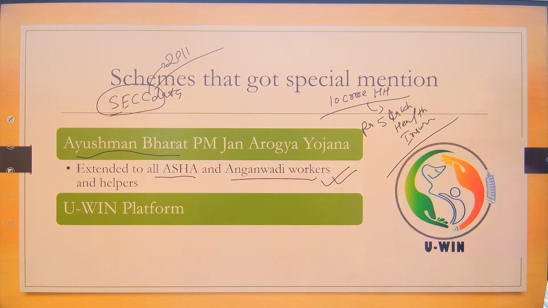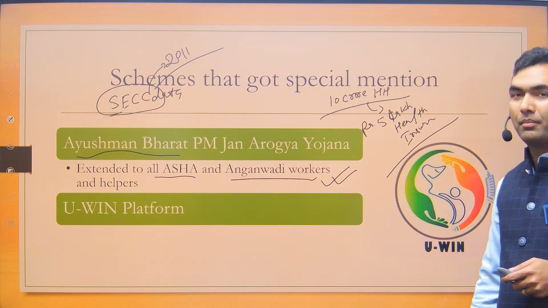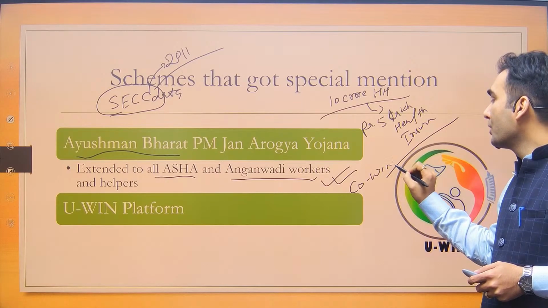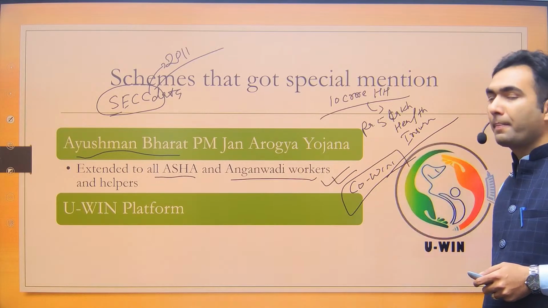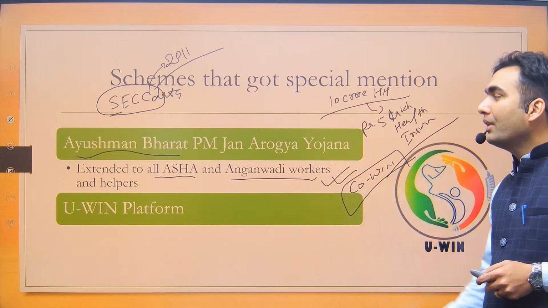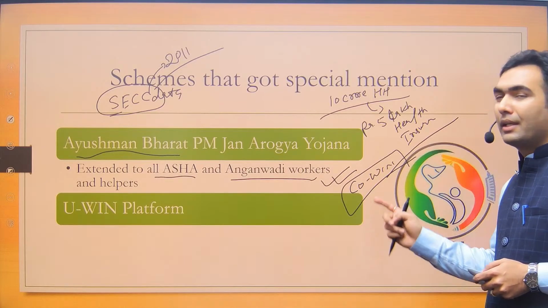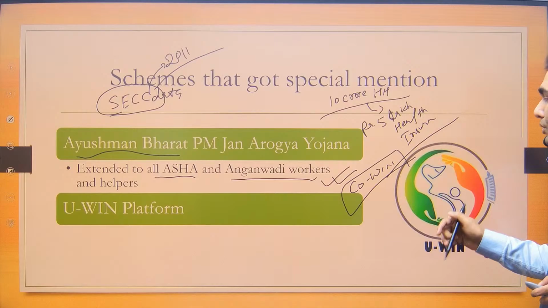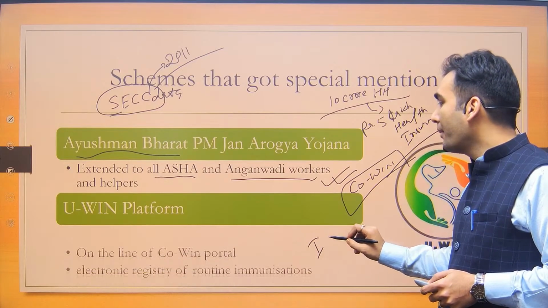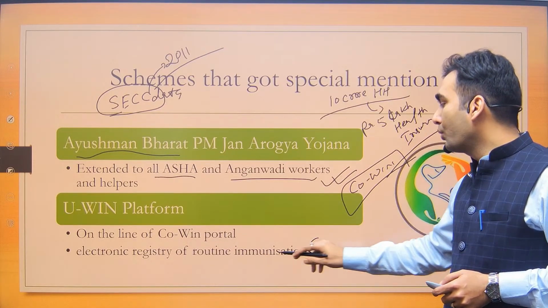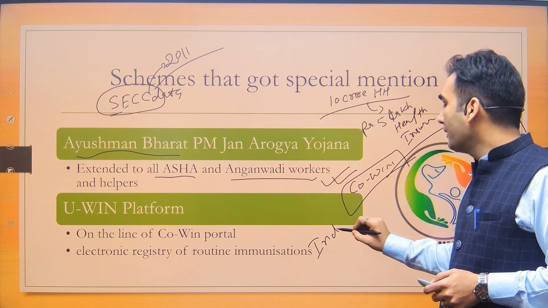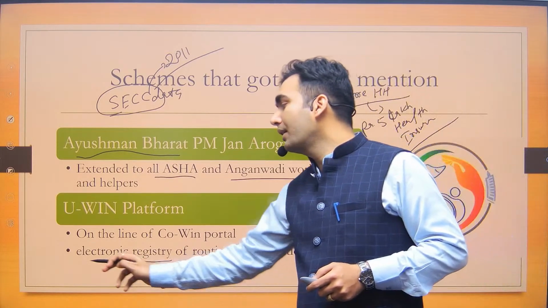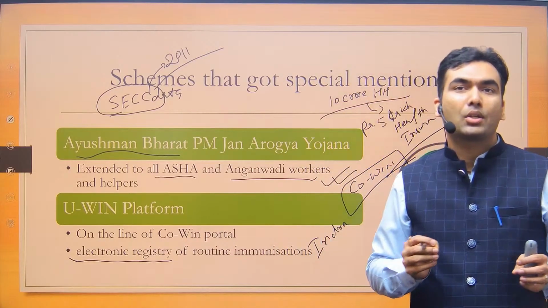Then the government has also announced that there is U-Win platform. Like earlier, there was this Co-Win platform. Co-Win platform was used for vaccination of COVID vaccine. So now the government is coming with U-Win platform for immunization in general. Okay, so Indradhanush program is there. Indradhanush program is aimed at routine immunization, and that immunization would now be electronically tracked, that which child has got immunized or not.